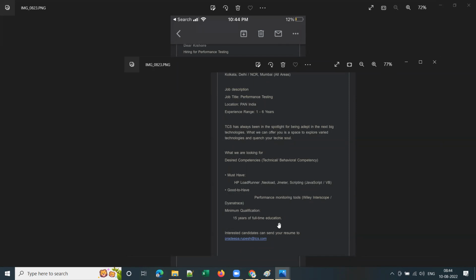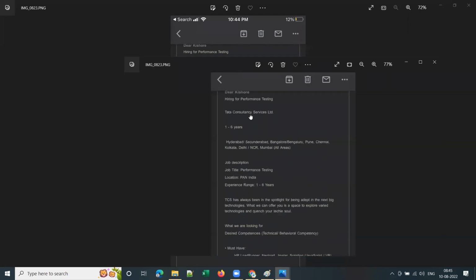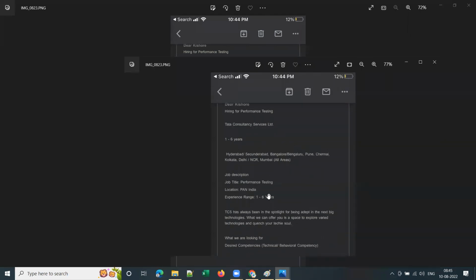And if you see, the minimum qualification that they are looking for is 15 years of full-time education. This is from TCS. Okay, here you can see the HR's email ID and the company name as well. And I have already shown you the original mail also for this.